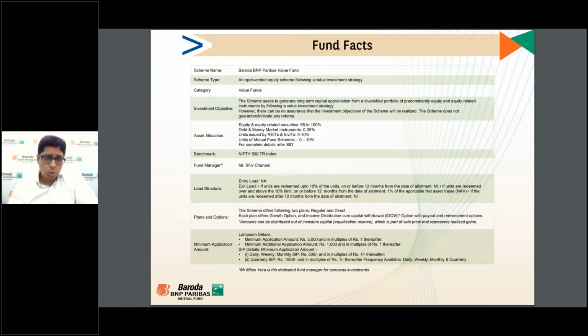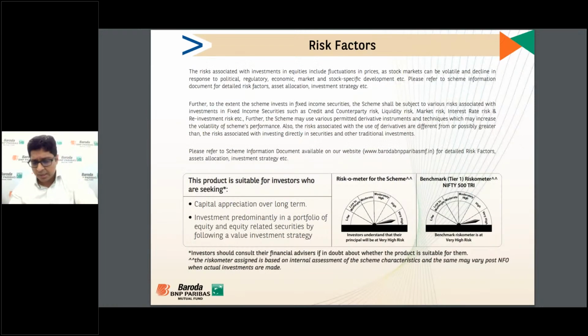So this is from my side, and I hope I am able to make you understand our thought process of value investing, what we think about the value fund and how we will run this value fund, how we select the stocks, and how we select the universe.